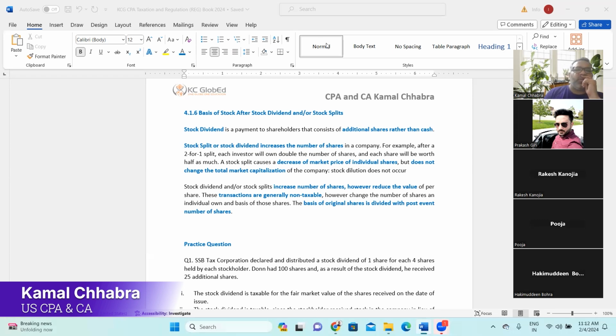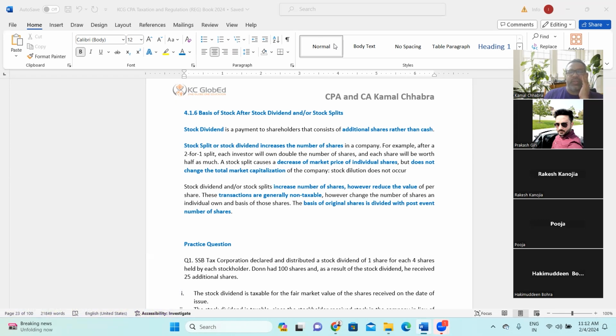Now Tesla is facing a challenge: there are many small investors who cannot afford to buy a share of $10,000. So they come up with a new scheme called stock split. One shareholder who holds a share of $100 will get 10 shares of $10 each. So they are splitting one share into 10 shares.